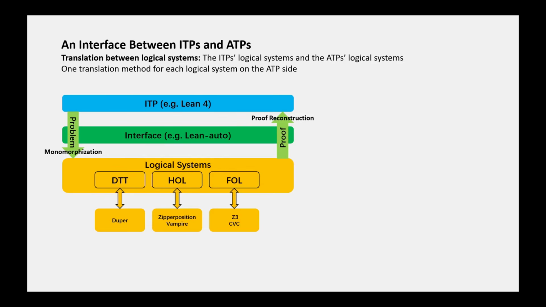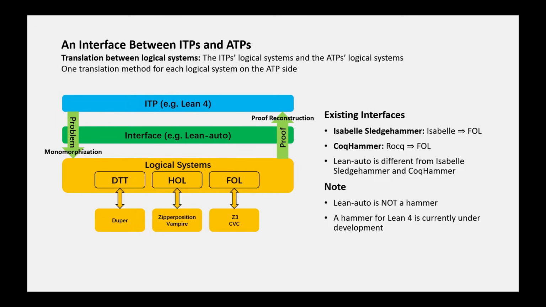Therefore, we need an interface to translate between the logical systems of ITPs and ATPs. Given a problem in the ITP, the interface should first translate the problem into the ATP's logical system, then invoke the ATP to get a proof of the translated problem, and finally translate the proof back into the ITP's logical system. Our work, LingAuto, is such an interface between the ITP Ling4 and ATPs.